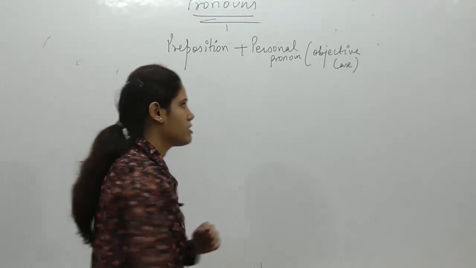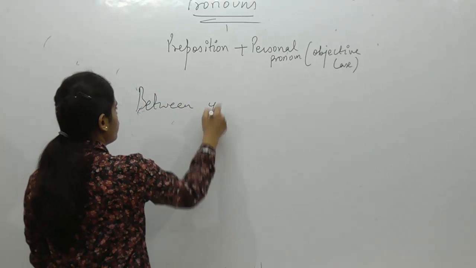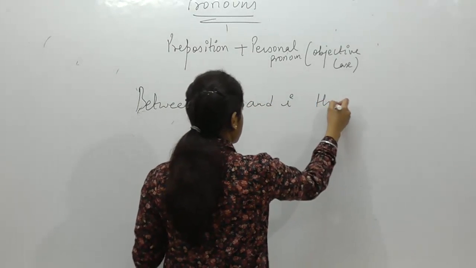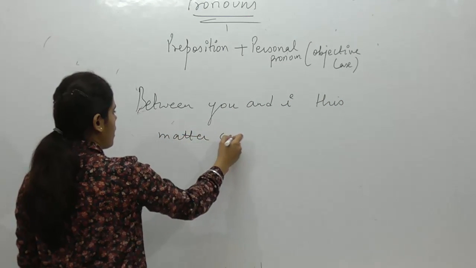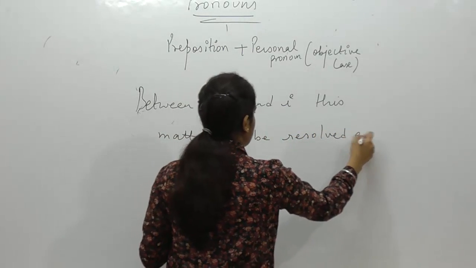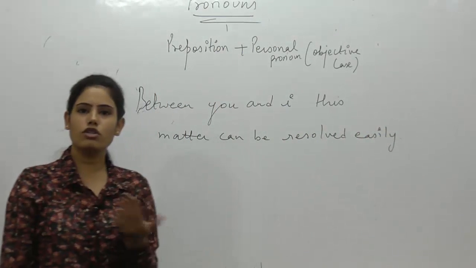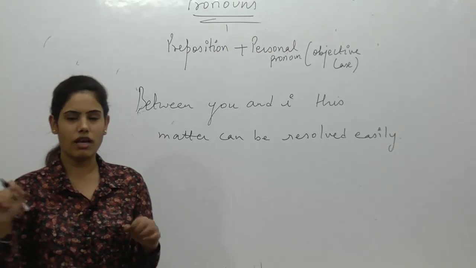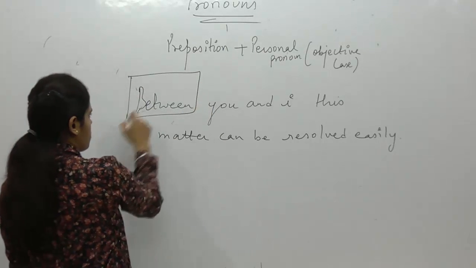For example, if I say between you and I this matter can be resolved easily. तुम्हारे और मेरे बीच में ये जो इशू है, ये जो मैटर चल रहा है, ये आसानी से दूर हो सकता है, सॉल्व हो सकता है। Between is a preposition.